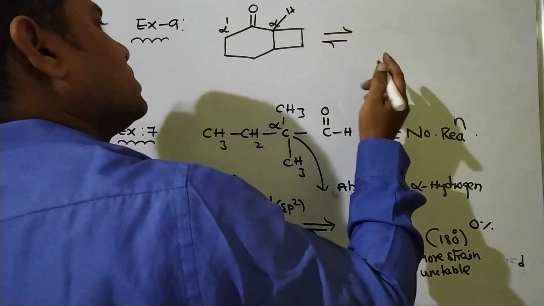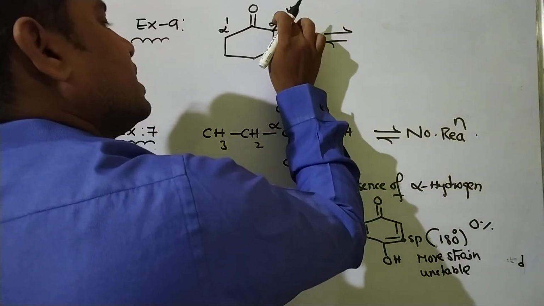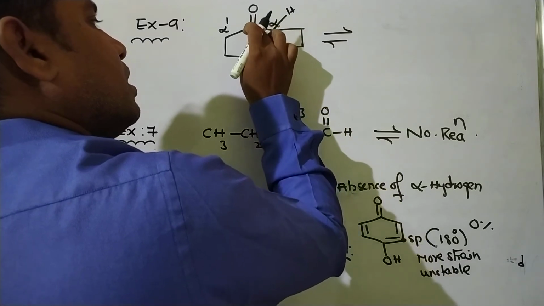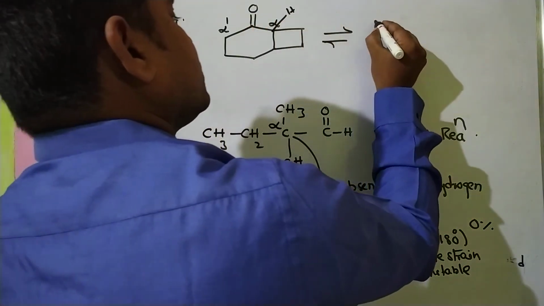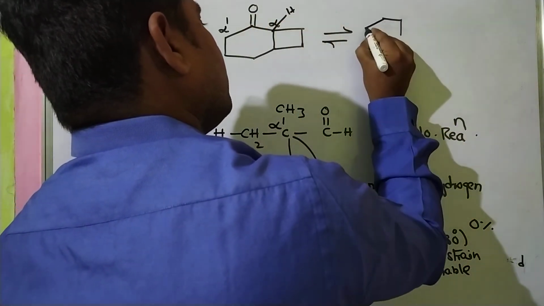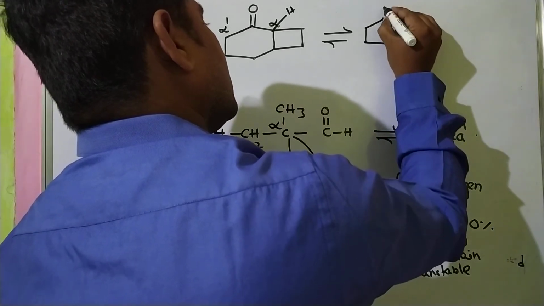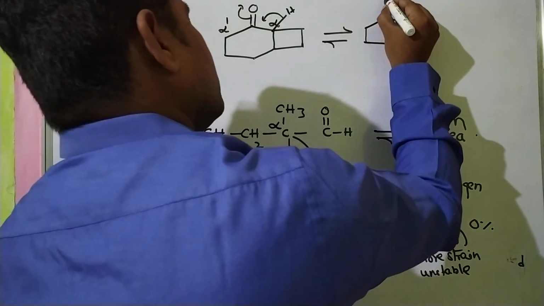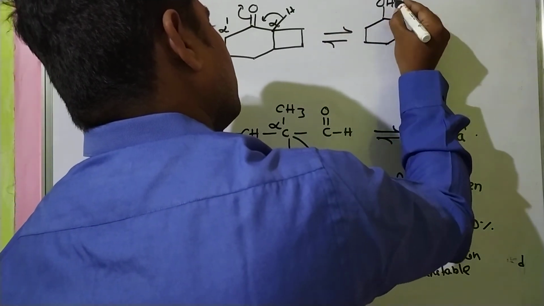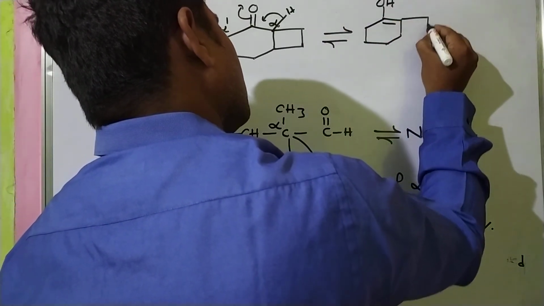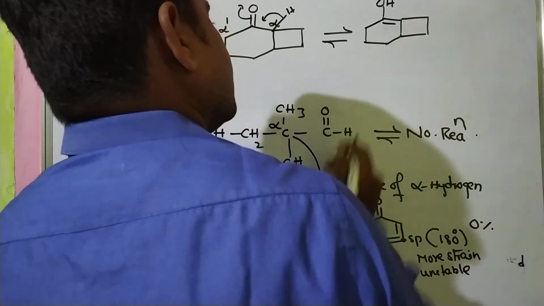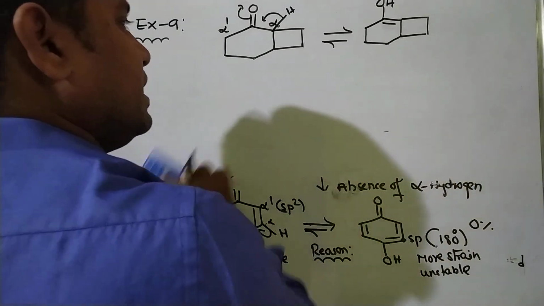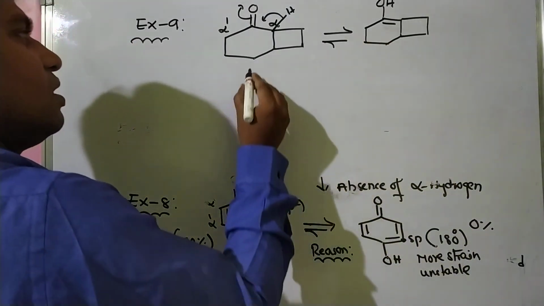Here two hydrogen atoms are available. Suppose this hydrogen atom participates in the tautomerism process. Now we will get the compound like this. Now we get OH, here a double bond. This is the resulting enol.